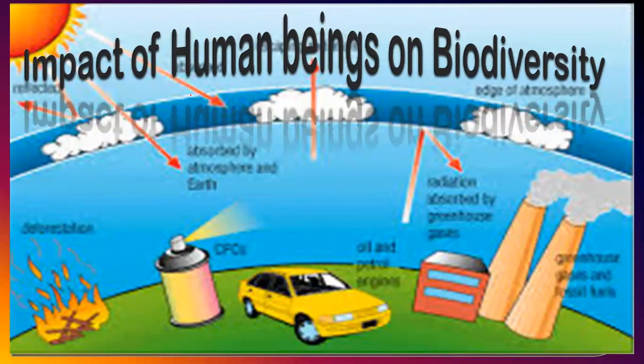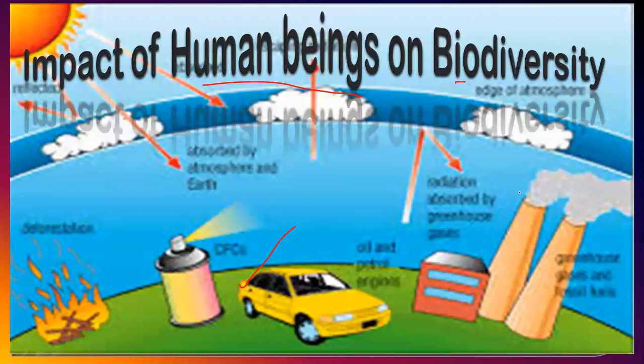So there is a great role of human beings in the destruction of biodiversity. What is the impact of human beings on biodiversity? We will see that in this industrialization era, what happened?